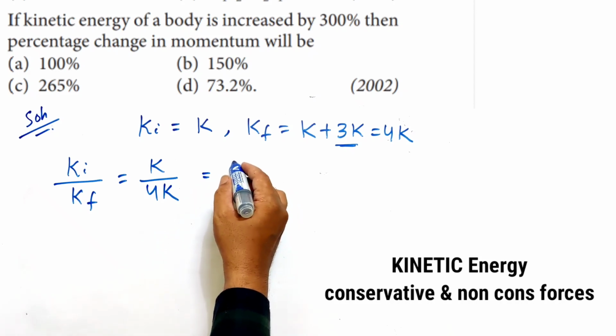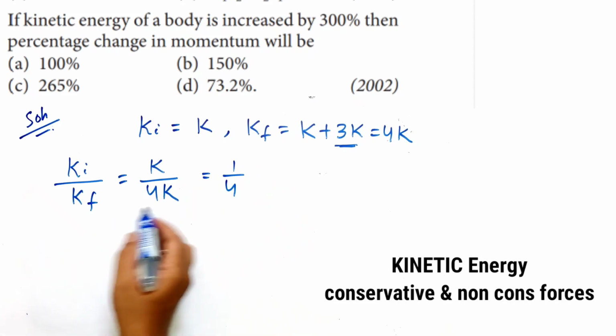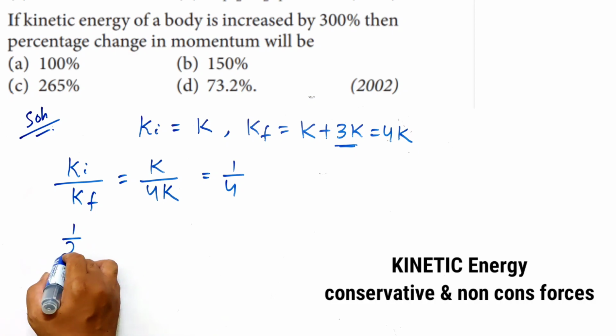So it will be 1:4, and from this ratio I can find the ratio of the velocity.